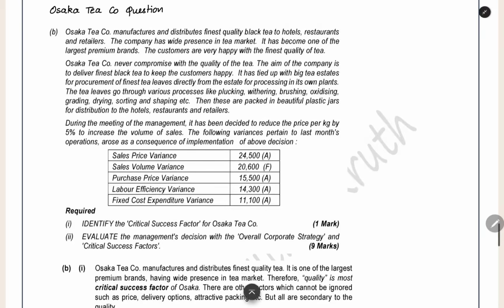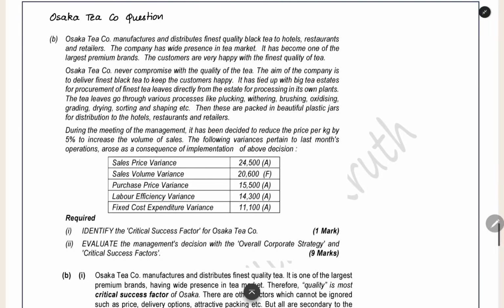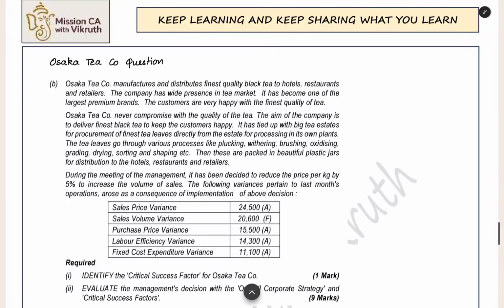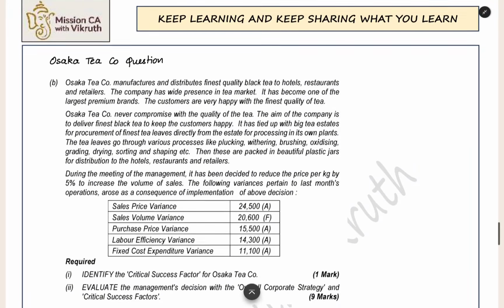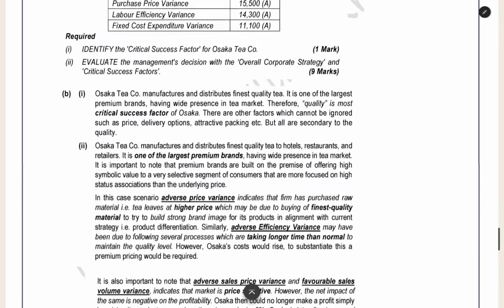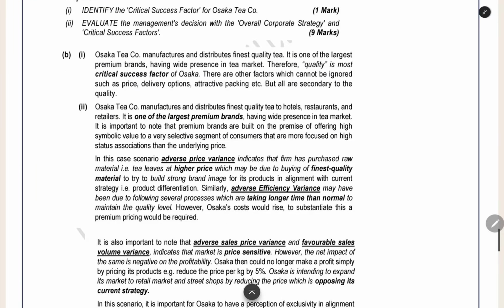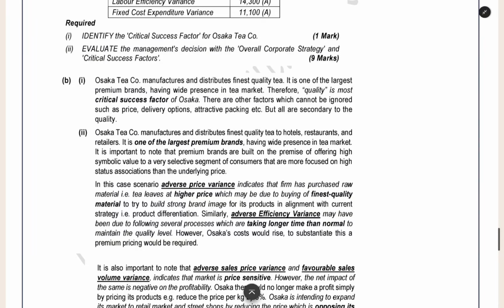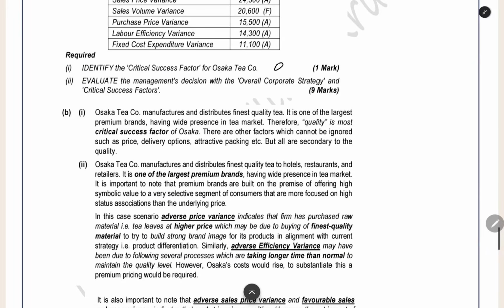Whether it is proper or not, we have to decide based on the data. First thing is, what is the critical success factor? Here repeatedly they are emphasizing, they are giving special importance to the quality of the product. So quality is the main thing for which the company is operating. So quality is the critical success factor. It is a very premium brand. They are charging a high price and giving the highest quality. What is the meaning of a premium brand? They will not compromise on quality. At the same time, the price will be very high. The price will be as per the quality. That is the strategy of the company. Here, the critical success factor is quality. That is the answer for the first question.